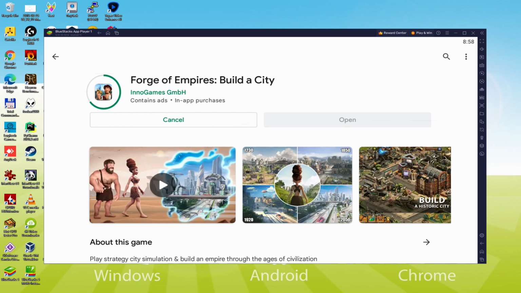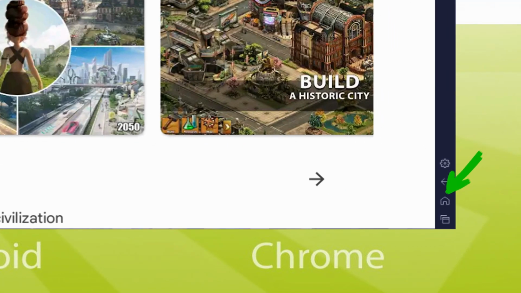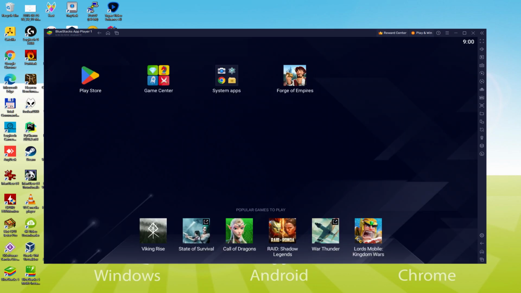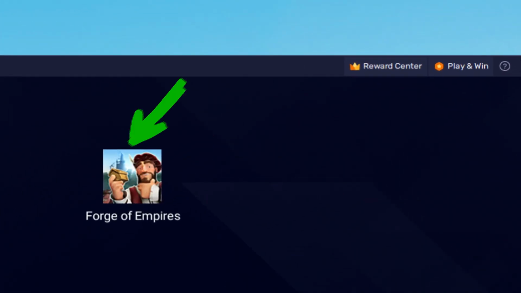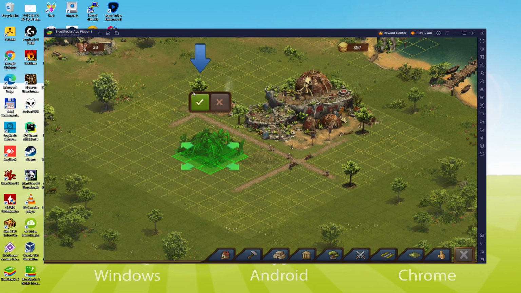It usually takes a little while, or perhaps it may be very fast. This all depends on our own web connection. This has just finished installing. Back to the emulator desktop by simply clicking the following button that I am showing in green, to be able to run Forge of Empires for the first time. You are currently on the emulator desktop, and we're about to click on the fresh Forge of Empires icon that's been created. Your game is launched for the first time.